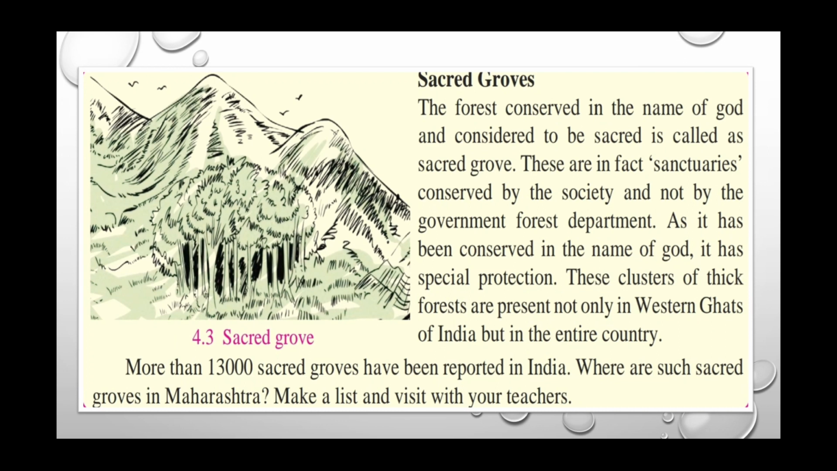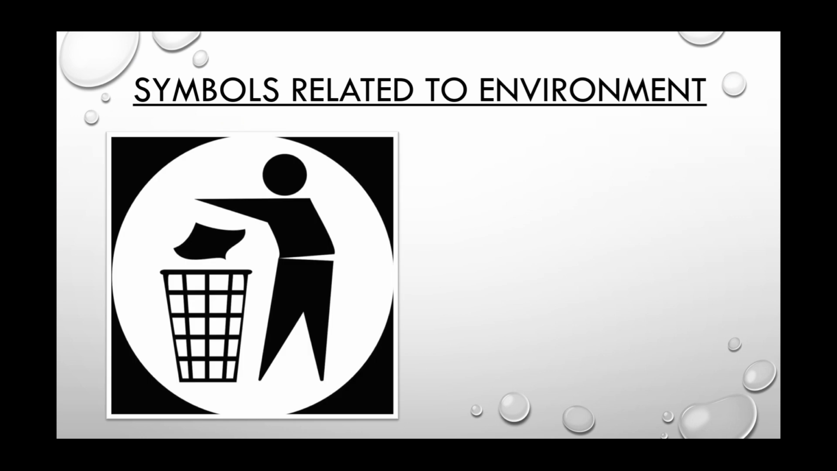Now, let us enlist and discuss some symbols related to the environment. Here is our first symbol. This symbol indicates us to keep our waste carefully. That is, it is a symbol to keep or throw waste carefully. The garbage should not be thrown anywhere. It should be properly managed. Waste, if it is managed properly, can also be wealth, right?